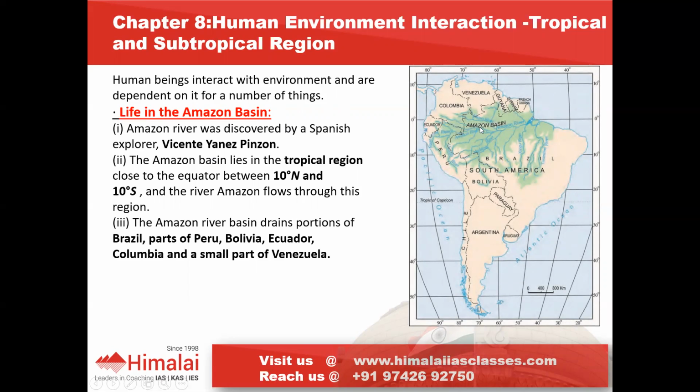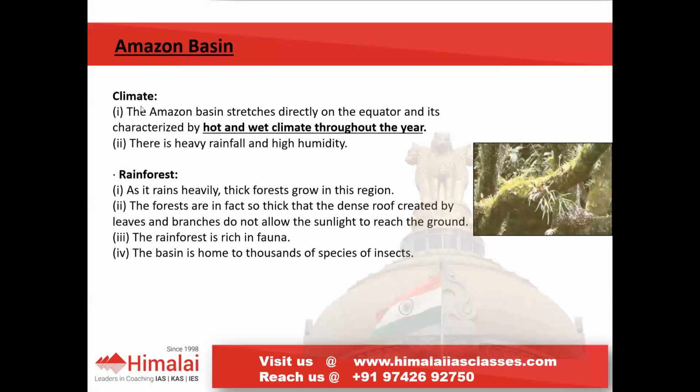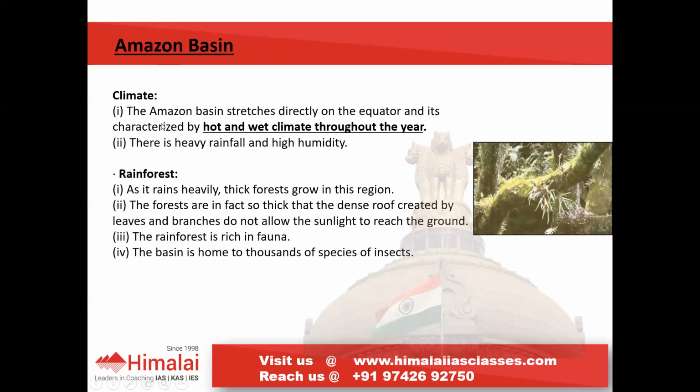You can see here the equator passes through it, especially between 10° north latitude and 10° south latitude. So what will be the climate in this region? As we know, it lies in the equatorial region, so obviously it will be hot, high temperature and wet climate. Throughout the year it will be hot and intensely raining.